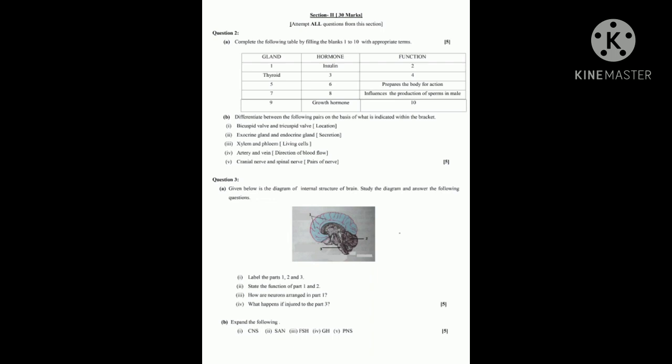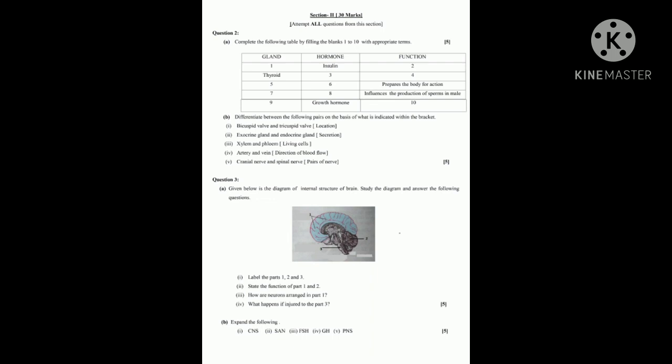Many of the students have written that it has 9 million neurons. They have written like that. No, that is not a correct answer. How the neurons are arranged in the cerebrum, they may ask. So the answer is: the outer portion is grey matter, it has the cell bodies of neurons. The inner portion is white matter, it has the axons of neurons. Only this is the answer. It carries 1 mark.